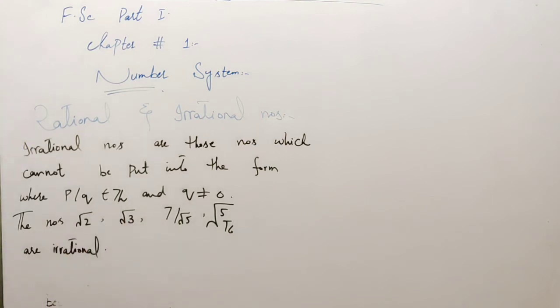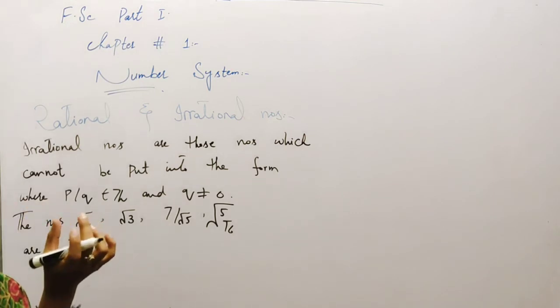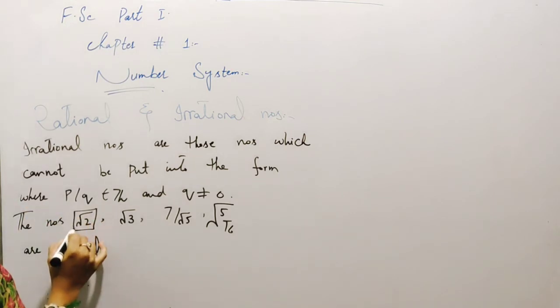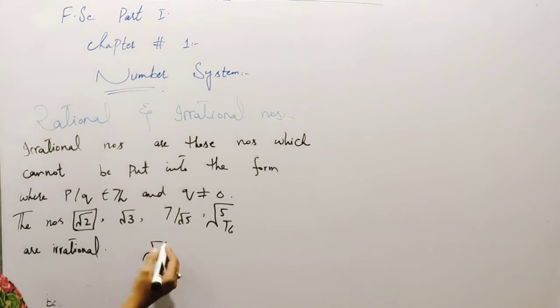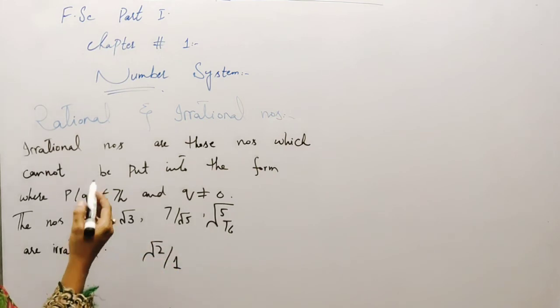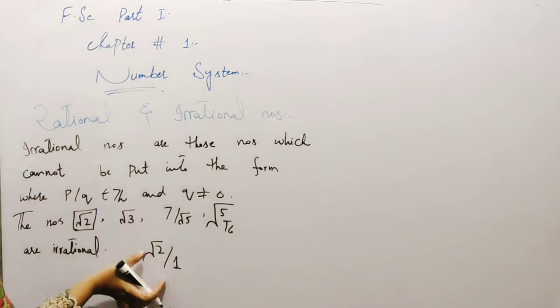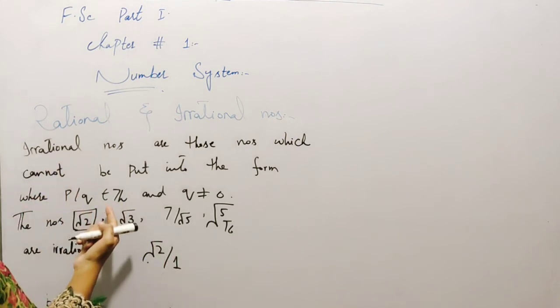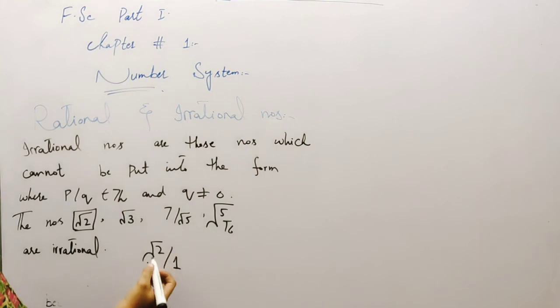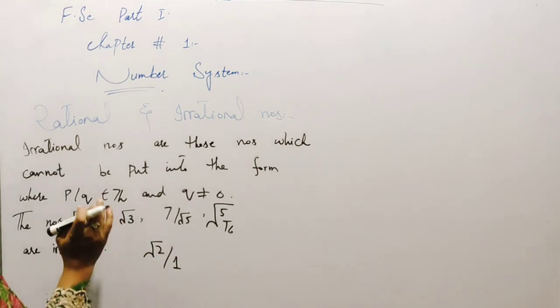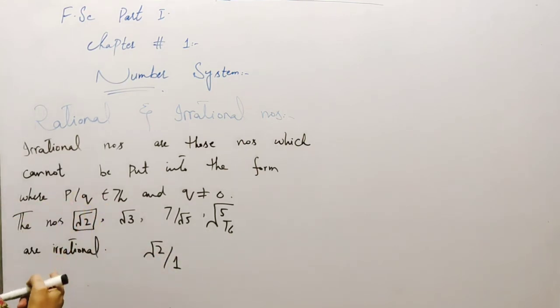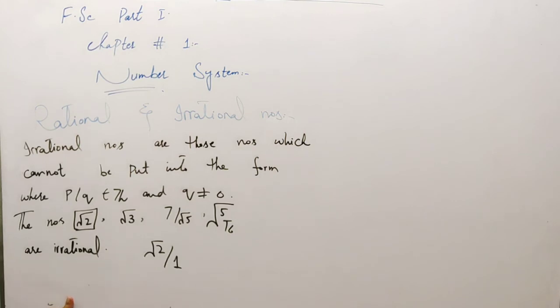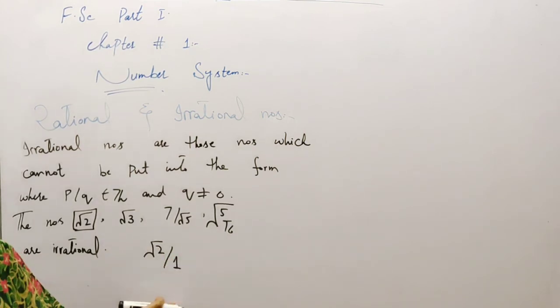Why are these irrational? Because if you notice, this is square root 2. We can say that this is square root 2 over 1, but the first condition for rational numbers was that p and q should belong to the set of integers, but square root 2 does not belong to the set of integers, so the first condition is not satisfied, we cannot move forward.